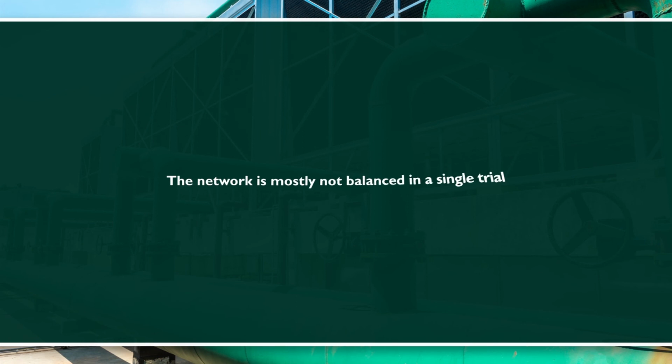The network is mostly not balanced in a single trial. Further trials are made until the system is properly balanced.